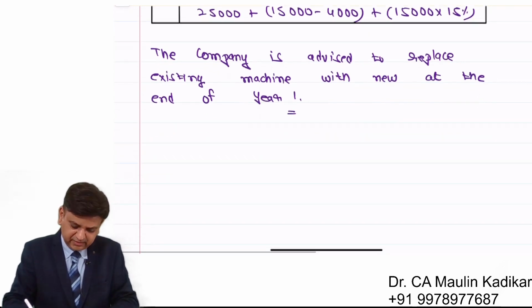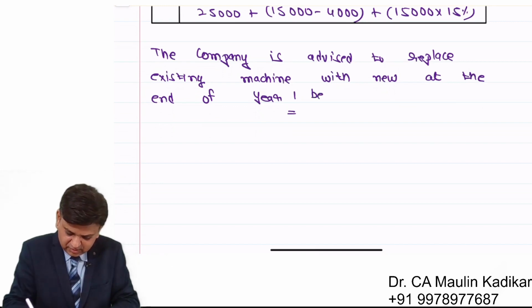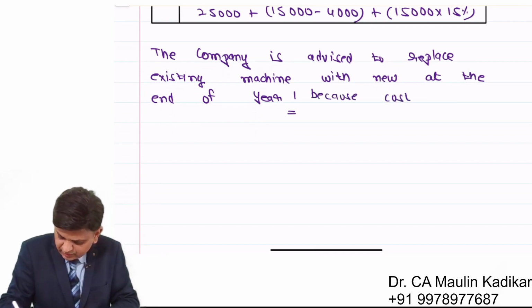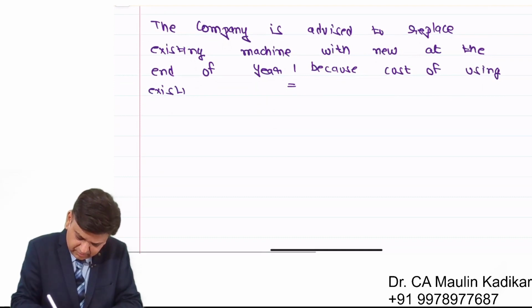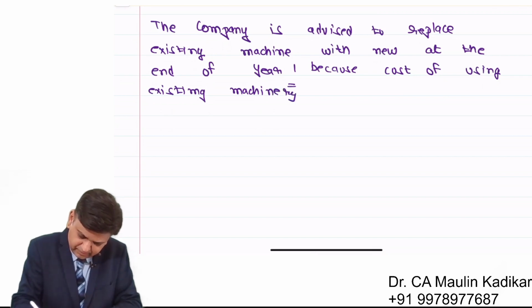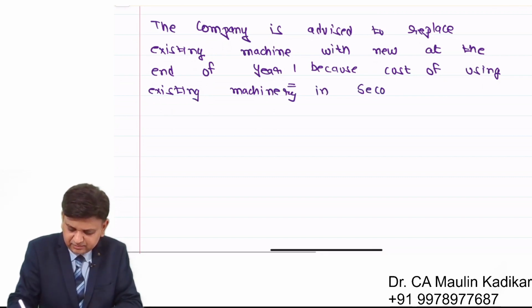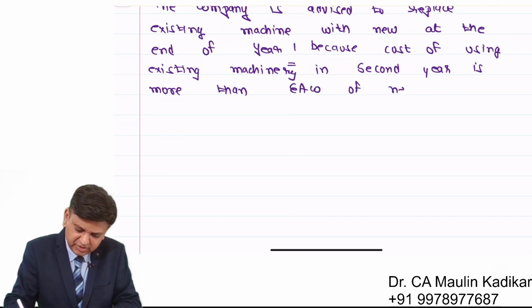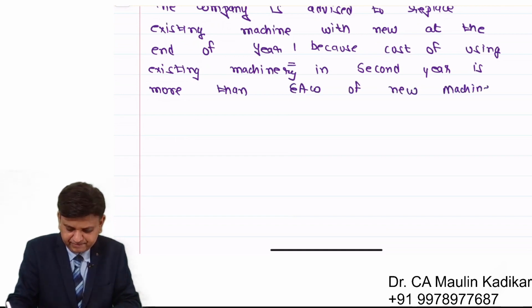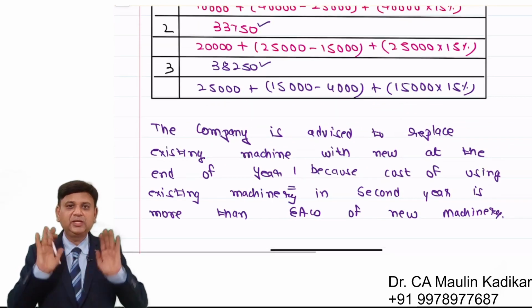We can write further like this: because cost of using existing machinery in second year is more than equalized annual cash outflow of new machinery. So there is no need of discounting.